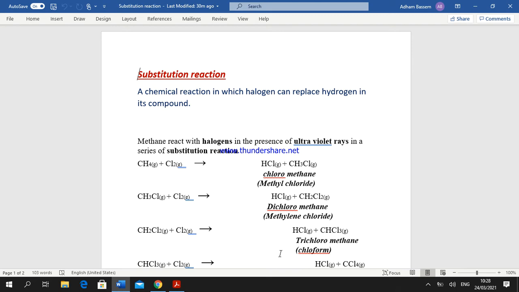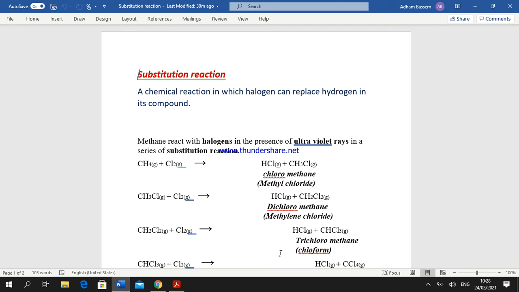the IUPAC system. Today, we will continue with the hydrocarbon derivatives, okay, and we will talk about aldehydes, ketones, amines, and amides, okay? Let's start with aldehydes. Aldehydes are organic compounds that contain the functional group CHO.